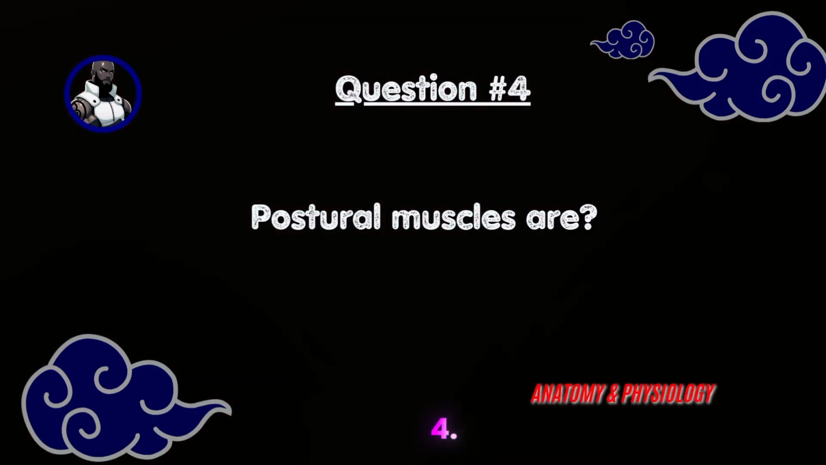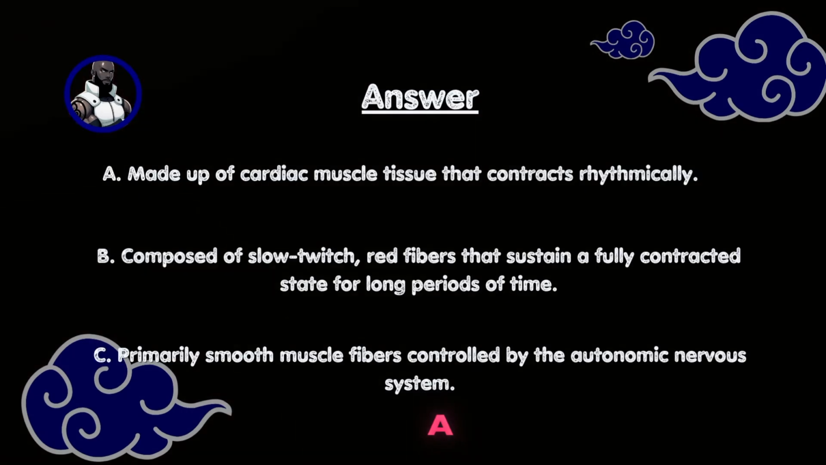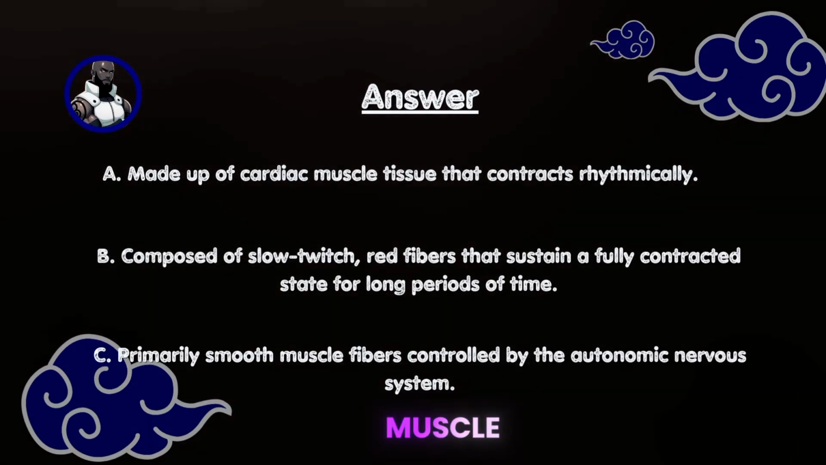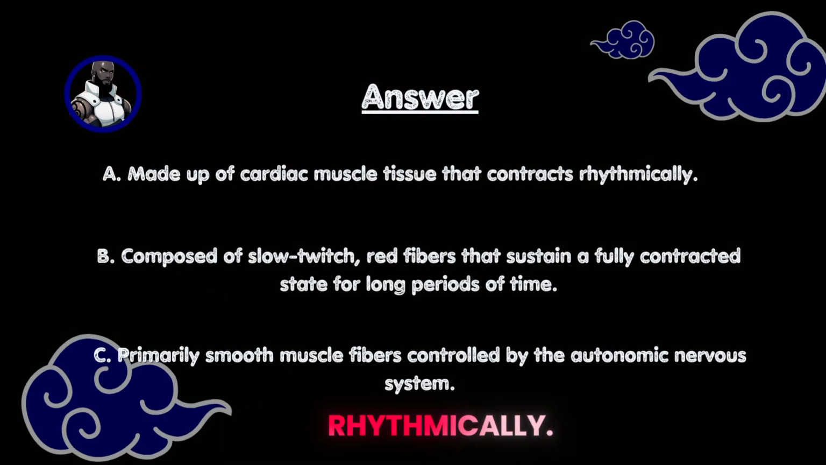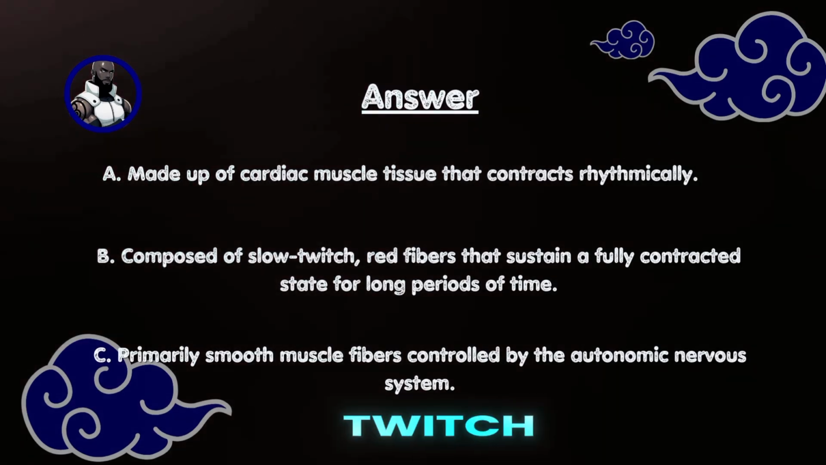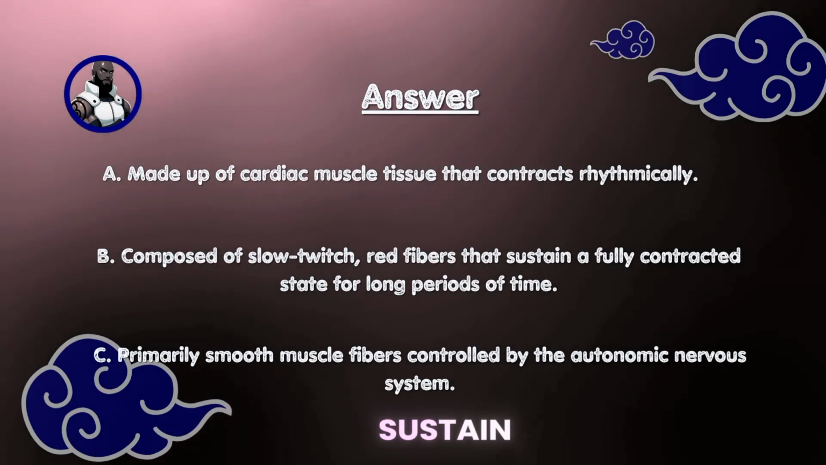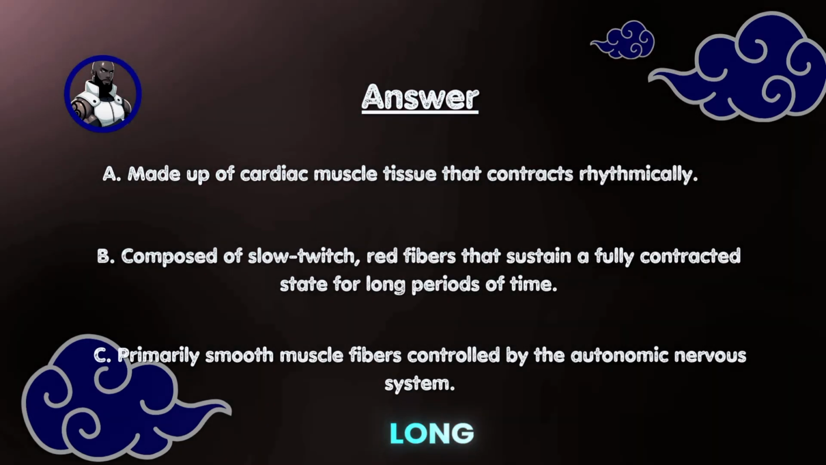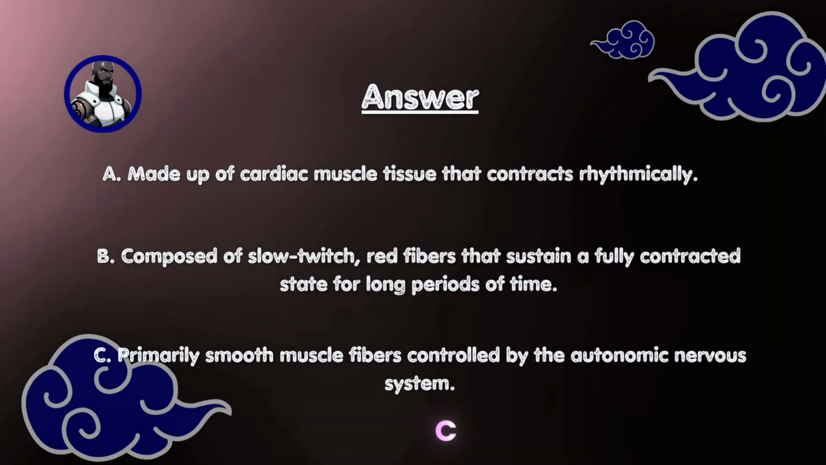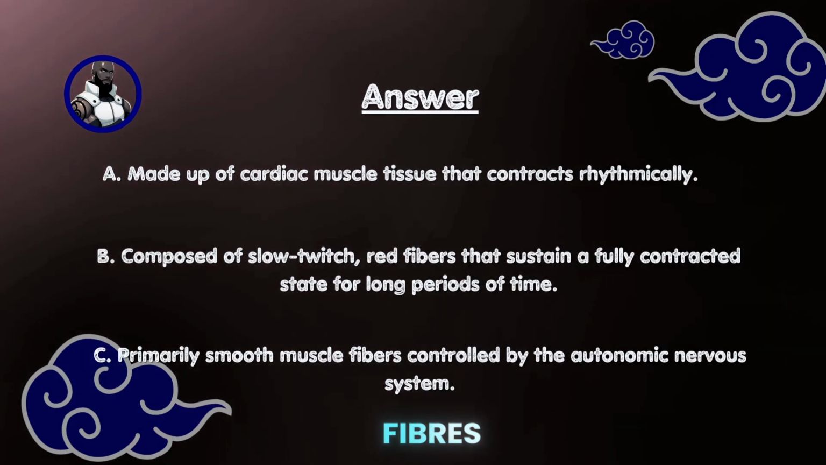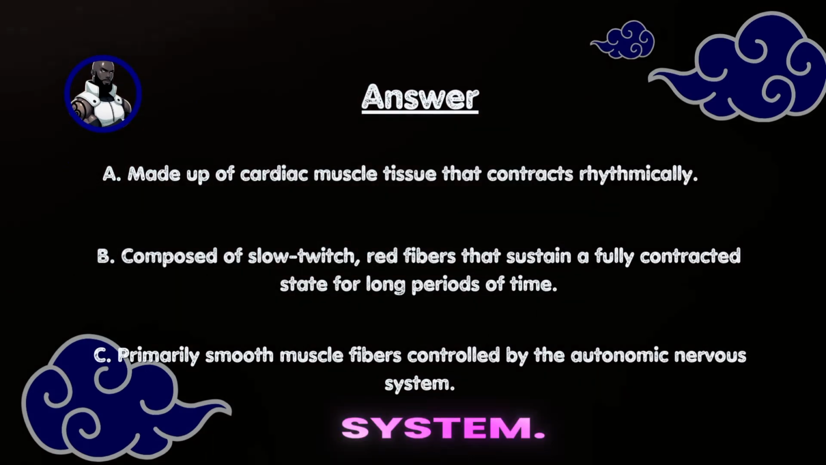Question number 4. Postural muscles are A. Made up of cardiac muscle tissue that contracts rhythmically, B. Composed of slow twitch, red fibers that sustain a fully contracted state for long periods of time, C. Primarily smooth muscle fibers controlled by the autonomic nervous system.